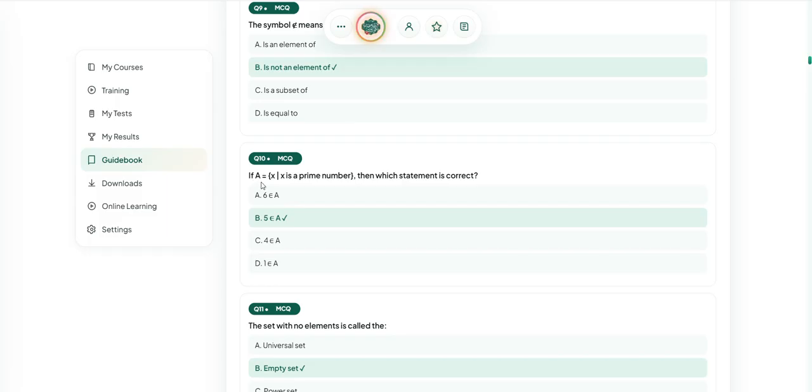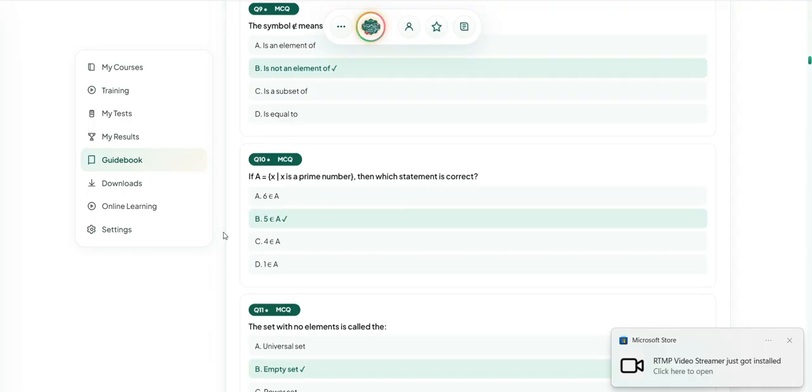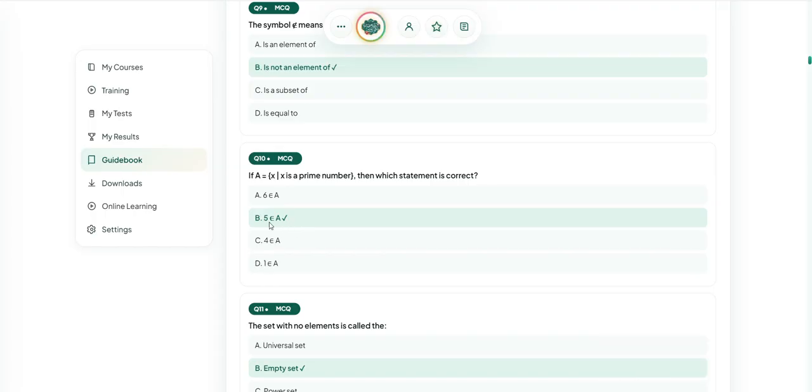If A = {x | x is a prime number}, then which statement is correct? 5 is an element of A. ठीक हो गया। इसके बाद नेक्स्ट है